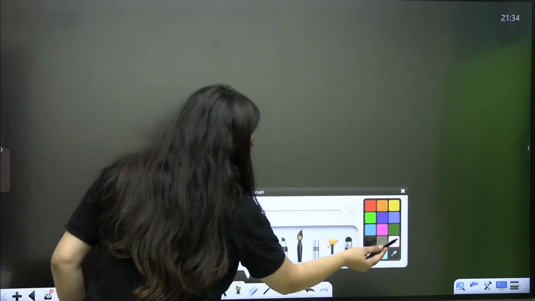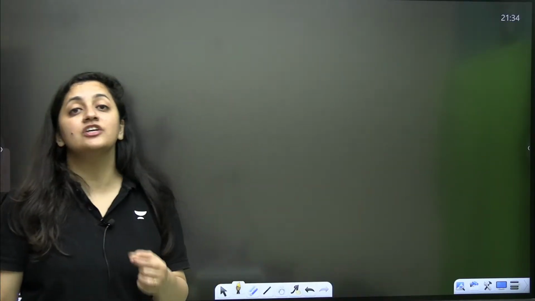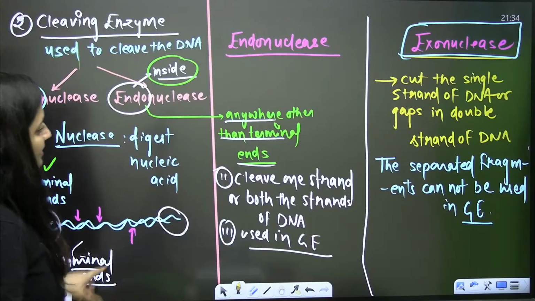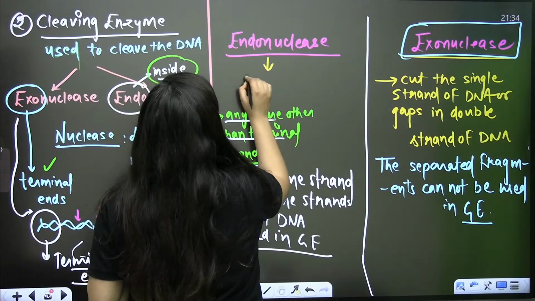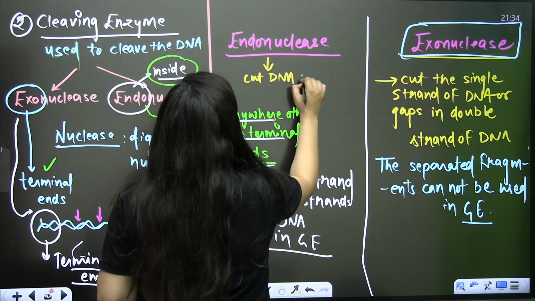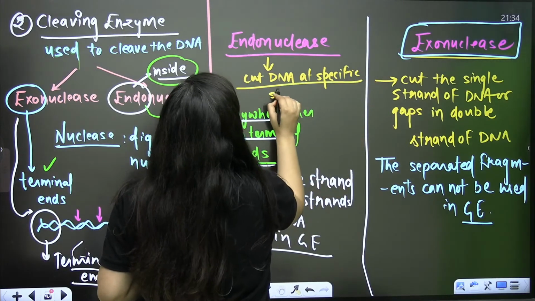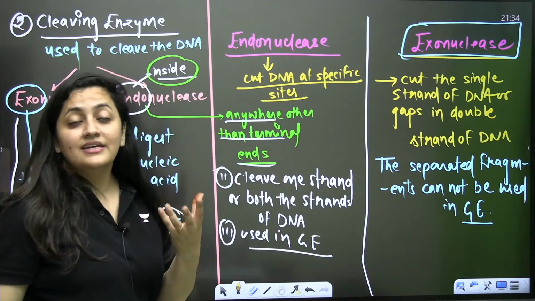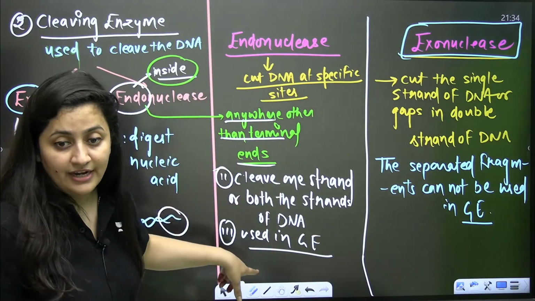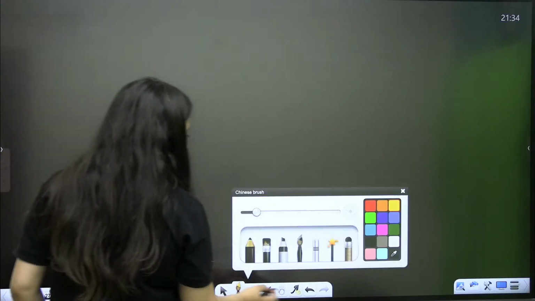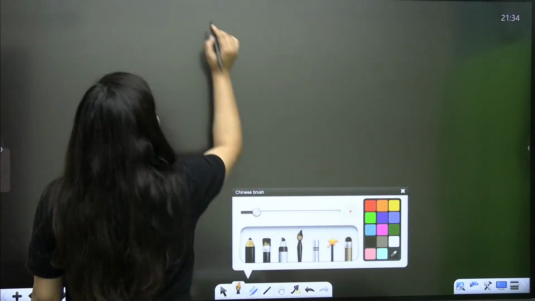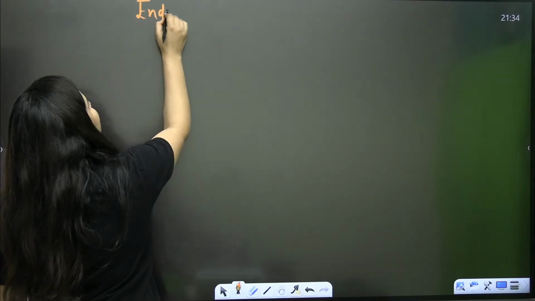And which endonucleases are you going to use in genetic engineering? Restriction endonucleases, right? Do you know why? Because these endonucleases cut DNA at specific sites. They are not cutting the DNA randomly. They are not just cutting the DNA at the ends only. They are cutting the DNA at a specific site. That's why we are using them in genetic engineering. So the next topic is restriction endonuclease.